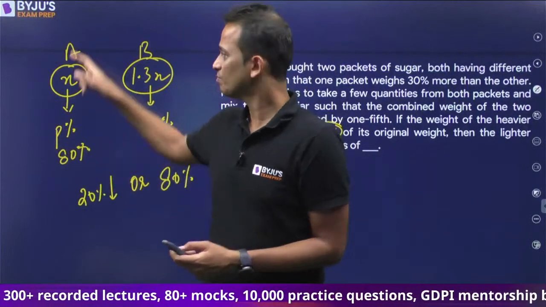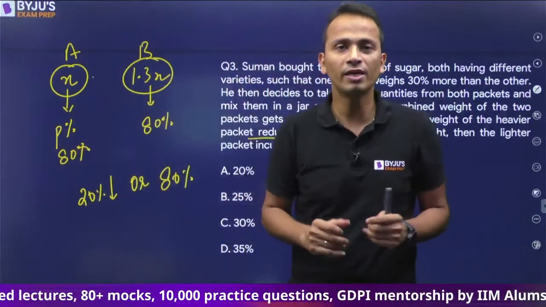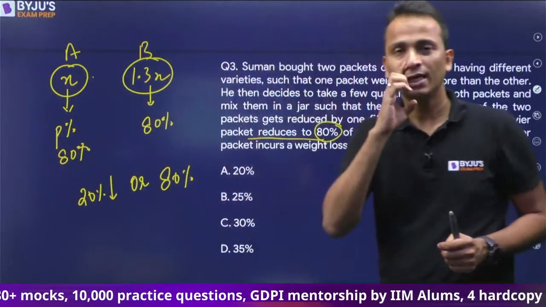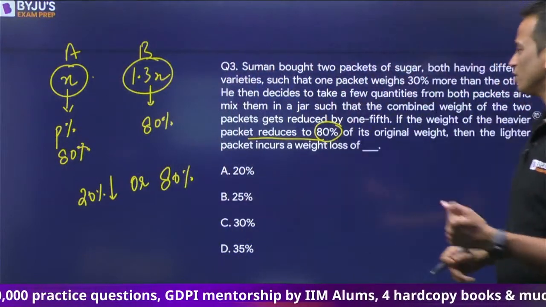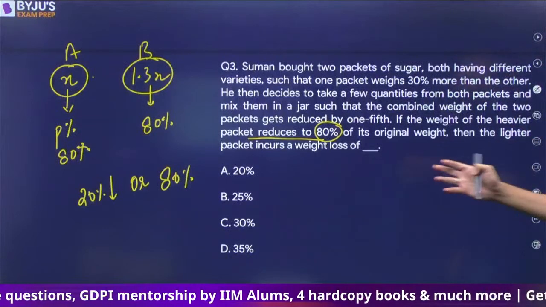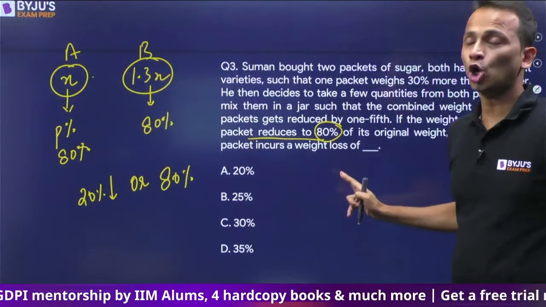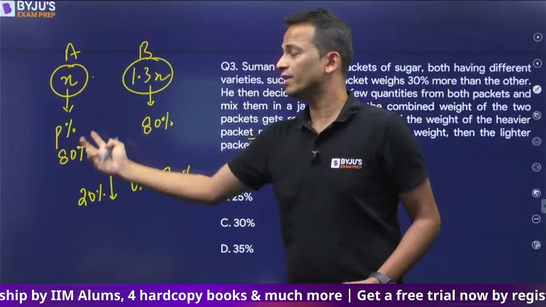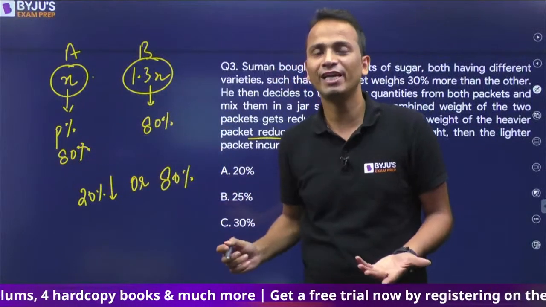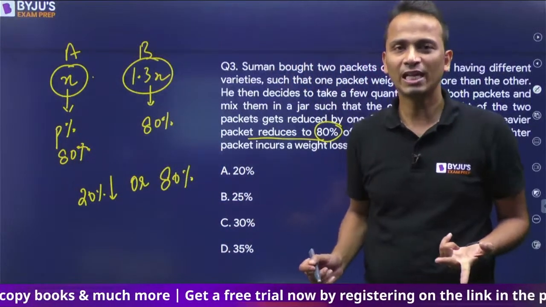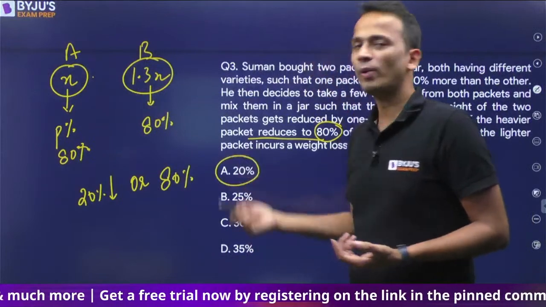So I can say that from the total contents of A, 80% has been taken. Let's read the question now. Then the lighter packet incurs a weight loss of. So lighter packet 80% liya hai, that means there is a weight loss of 20% in the lighter packet. So the answer will be 20%.